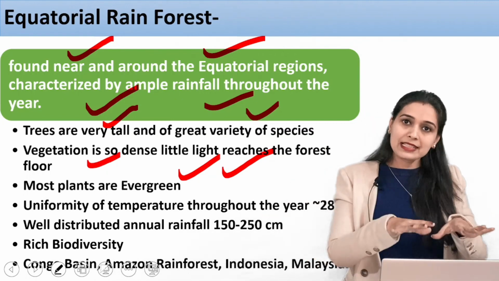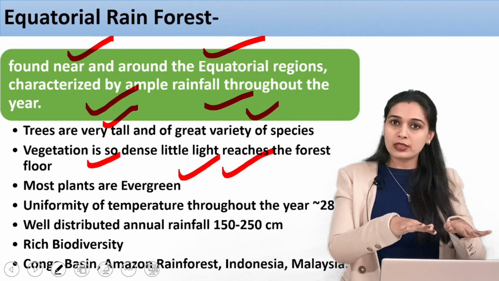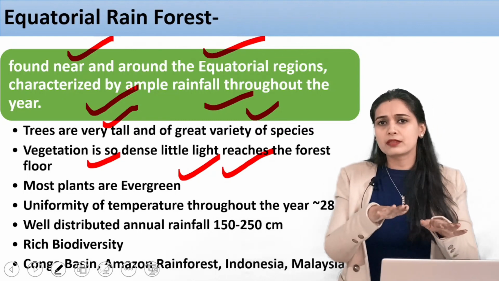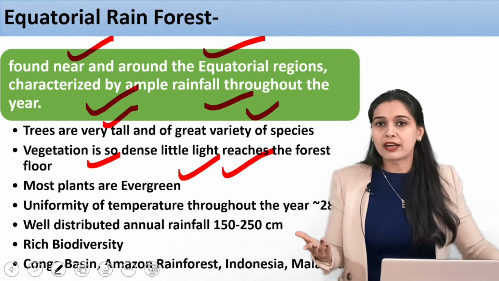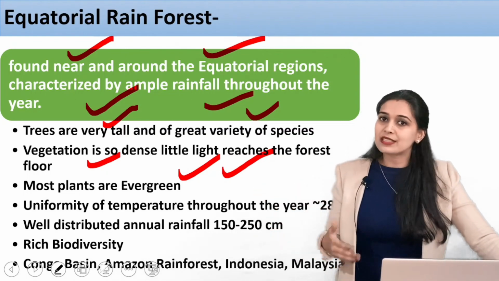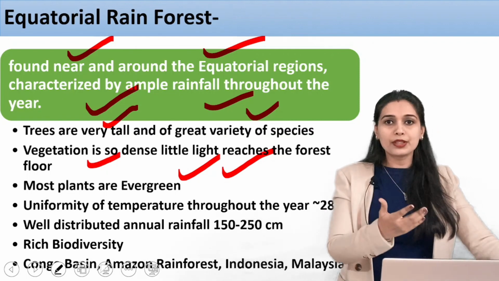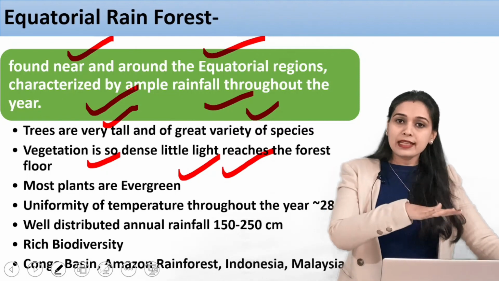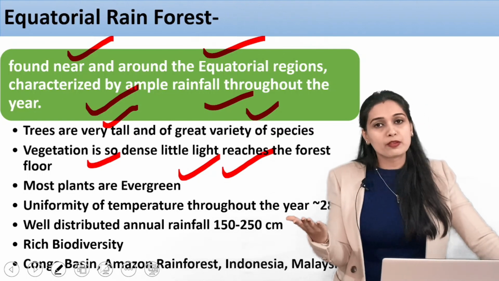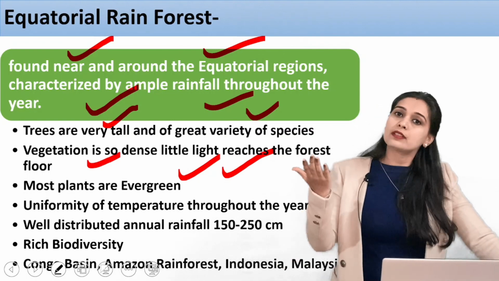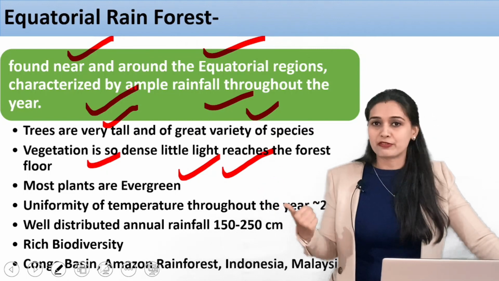But in these equatorial regions, you must have studied in geography why they have so much rainfall. There is a reason for that. These areas have evergreen trees because they don't have to shed their leaves, because they have 24/7 rainfall.